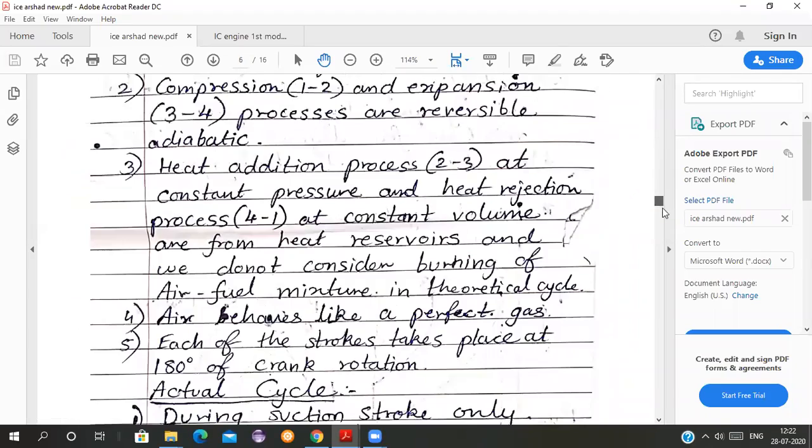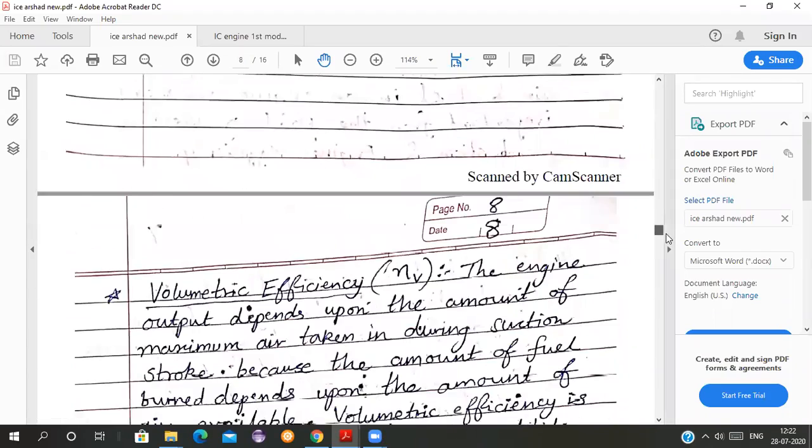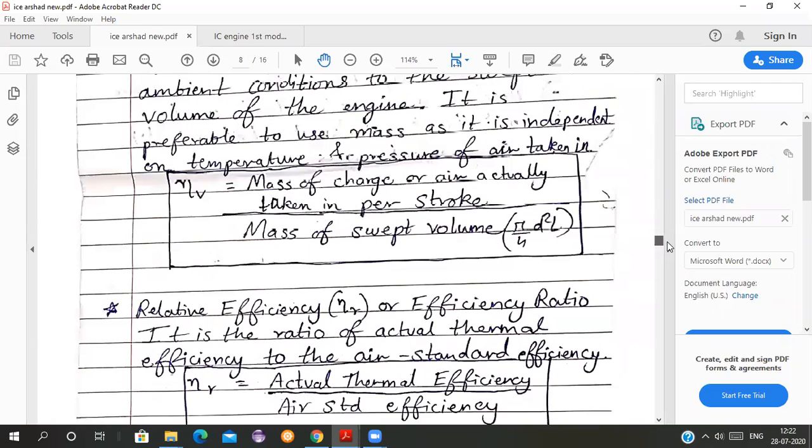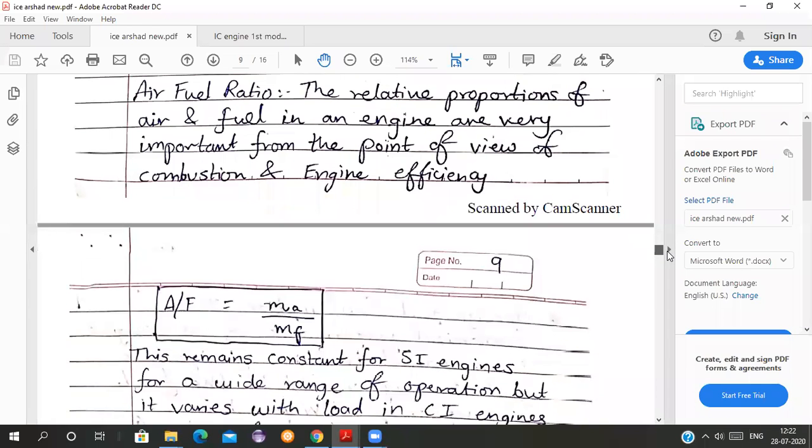Then some other terms I would like to explain to you one by one. Yes, see, air fuel ratio. What is air fuel ratio? Air fuel ratio is the ratio of mass of air upon mass of fuel.